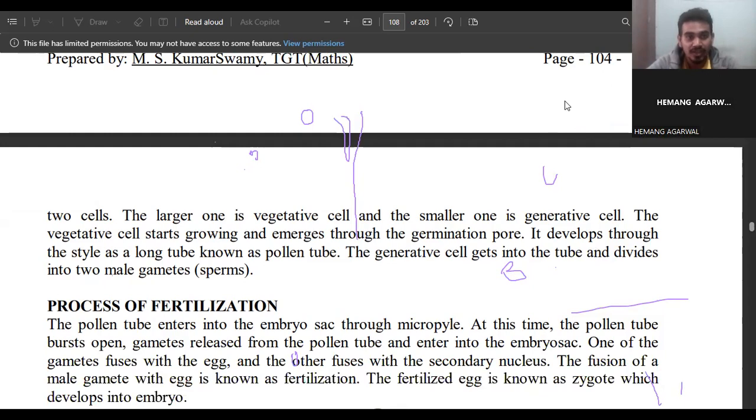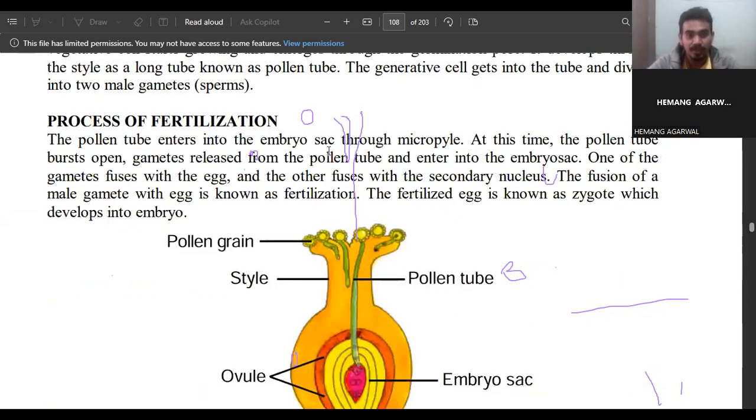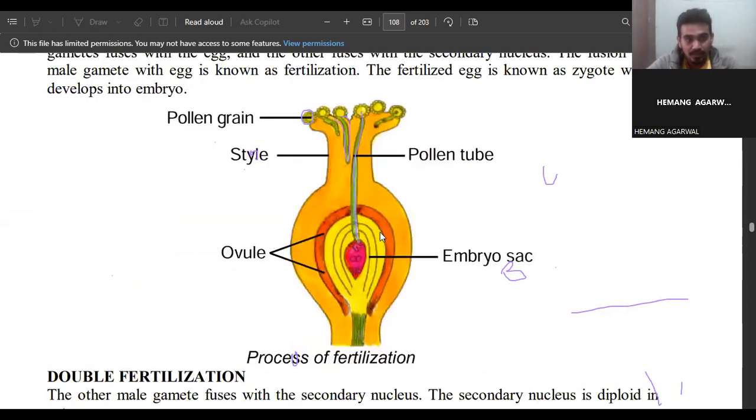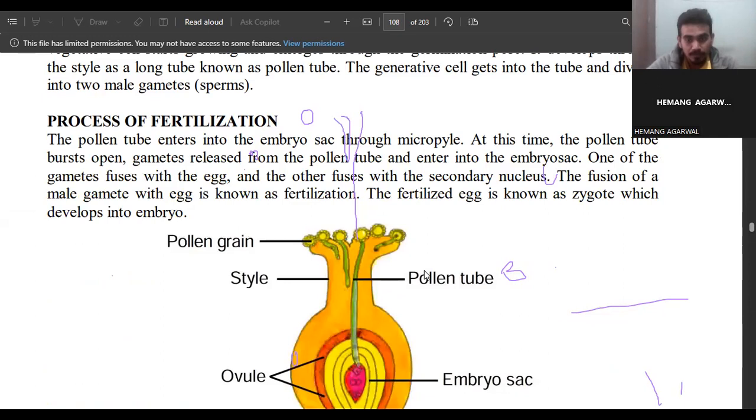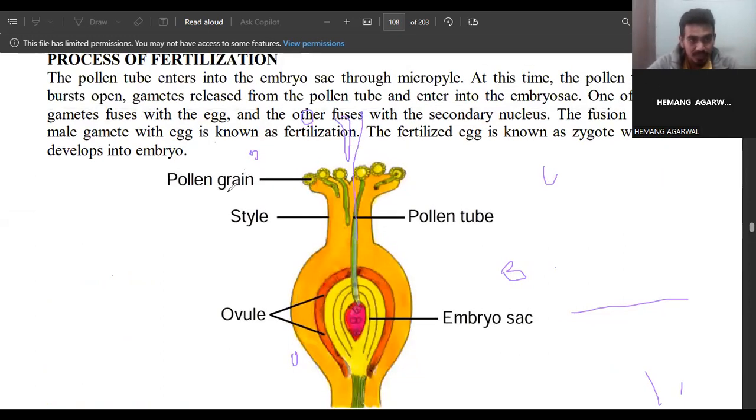Then the process of fertilization. So what will happen? The pollen tube enters into the embryo sac through the micropyle region. See, this is the micropyle region. There are three regions in the ovule. This is the micropyle, this is the chalaza, and this is the integument. The chalazal region, the micropyle, and both sides are called the integument.